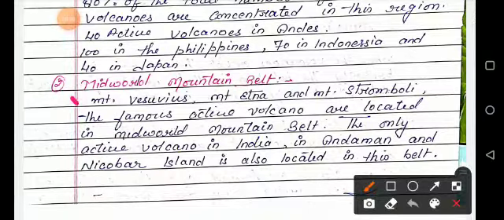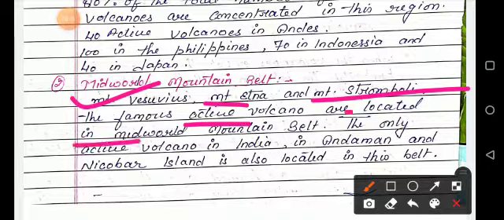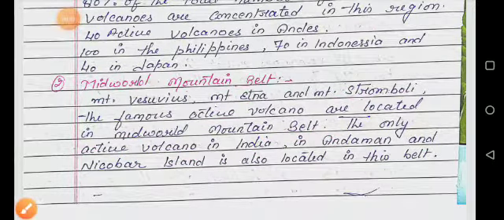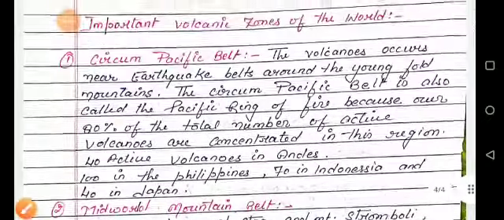Mount Vesuvius, Mount Etna and Mount Stromboli, famous active volcanoes, are located in the Mid-World mountain belt. The only active volcano in India is located in the Andaman and Nicobar Islands.